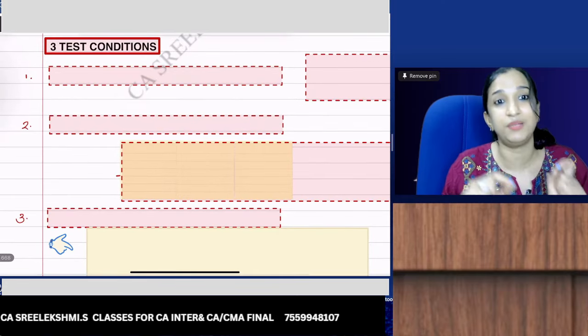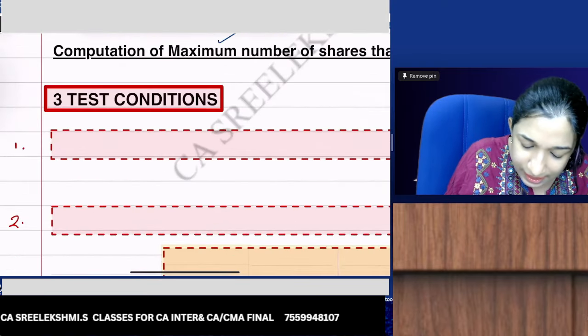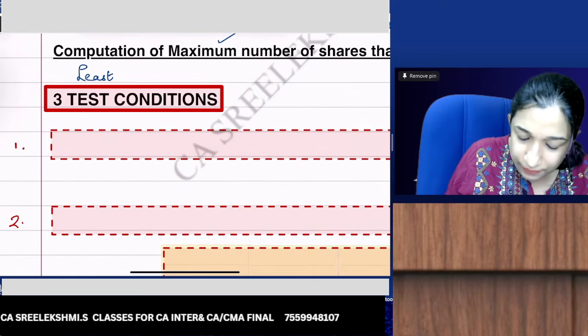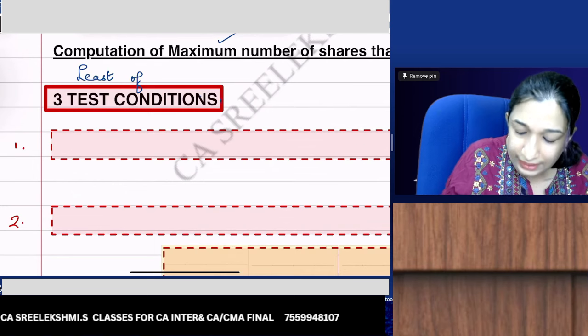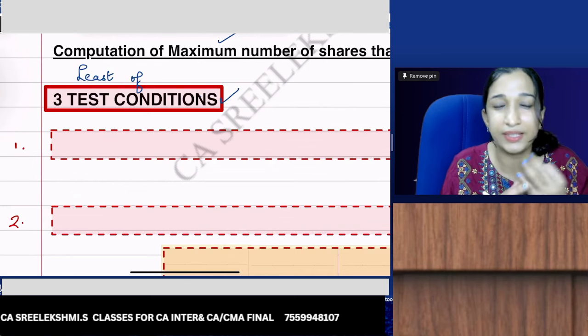The maximum number of shares that can be bought back is the least of the results of three test conditions. Take the least one.